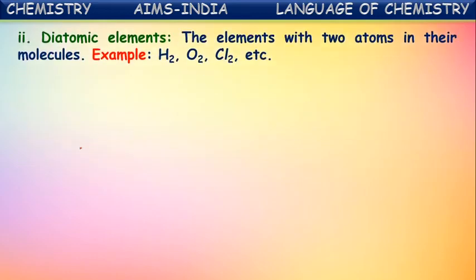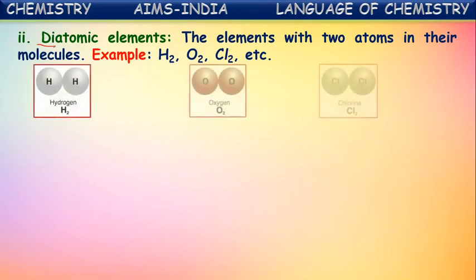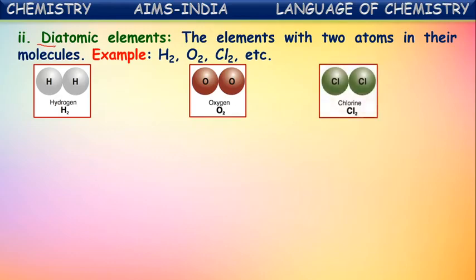Okay. Next, diatomic elements. The elements with two atoms in their molecules are called diatomic elements. We know what di means. Di represents two. For example, you see hydrogen, oxygen, chlorine.